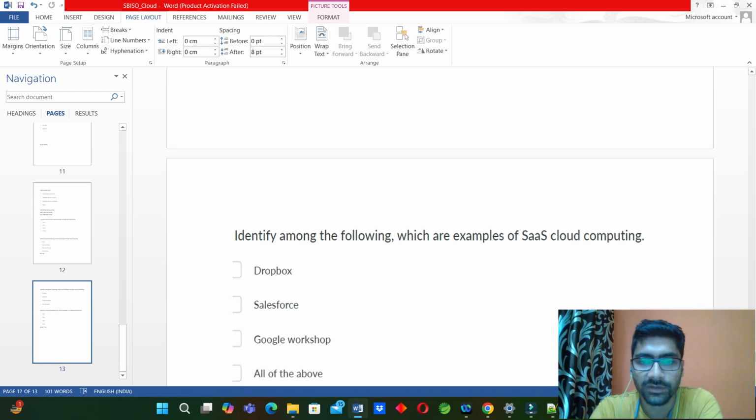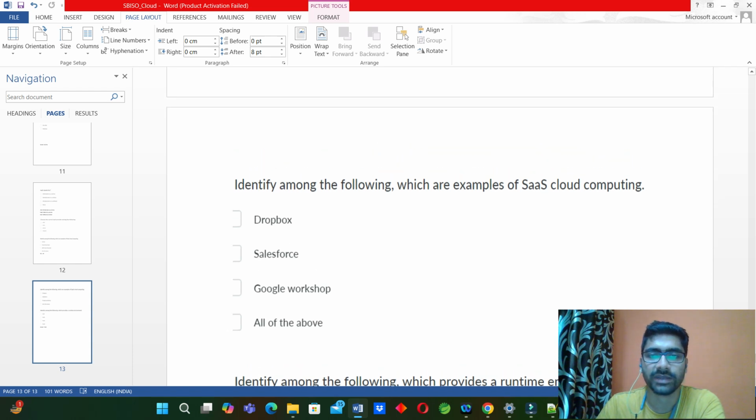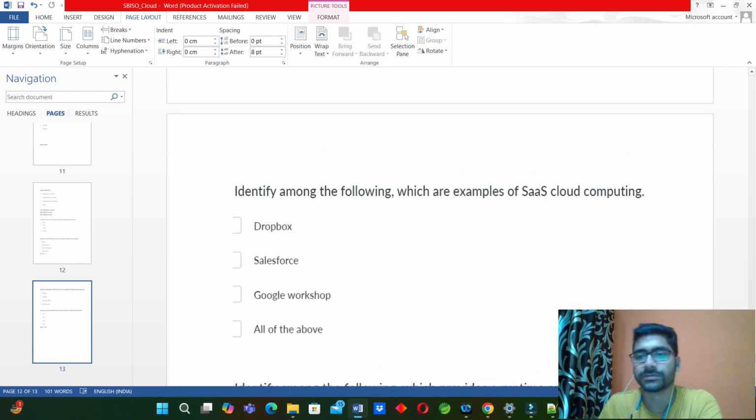Identify among the following which are the examples of SaaS cloud computing: Dropbox, Salesforce, Google Workshop, all of the above. Okay, the answer will be all of the above because all of these are software as a service. So you should expect this type of questions. You should know a few examples of SaaS, a few examples of PaaS, a few examples of IaaS, so that if any question comes, you are able to answer it.